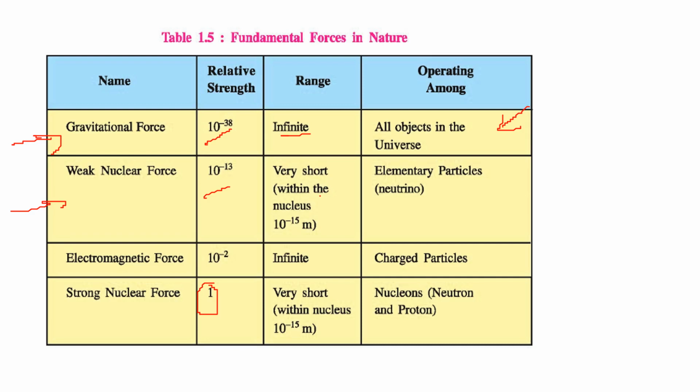Very short range, within the nucleus only. Similar is the strong nuclear force, again very short range, within the nucleus. It is given as 1. And the weak nuclear force is between neutrinos, elementary particles, and the strong nuclear force is between nucleons, neutrons and protons. When it comes to EMF, the electromagnetic force, its relative strength is 10 to the power minus 2 as compared to this. It acts between two objects at infinite distance, and this is only between charged particles.